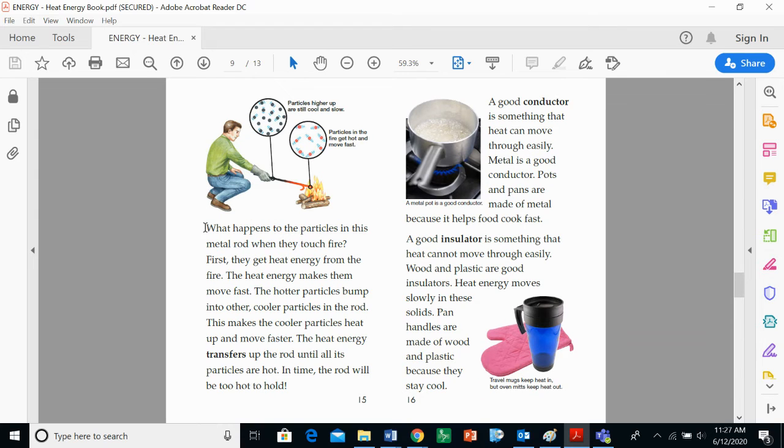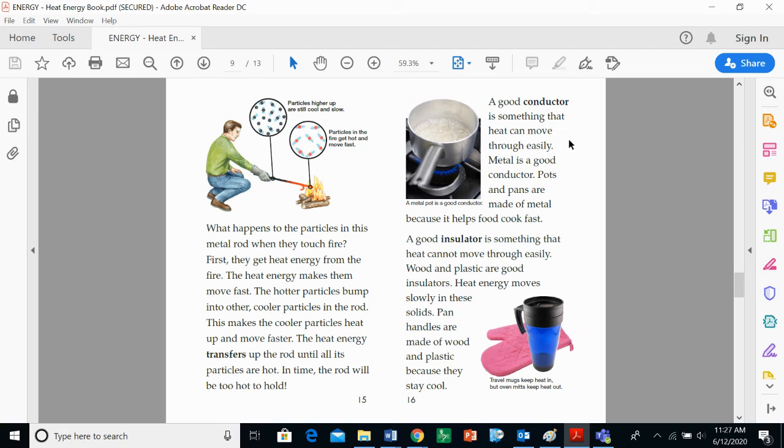All right. What happens to the particles in this metal rod when they touch fire? First, they get heat energy from the fire. The heat energy makes them move fast. The hotter particles bump into cooler, other particles on the rod. This makes the cooler particles heat up and move faster. The heat energy transfers up the rod until all its particles are hot. In time, the rod will be too hot to hold.